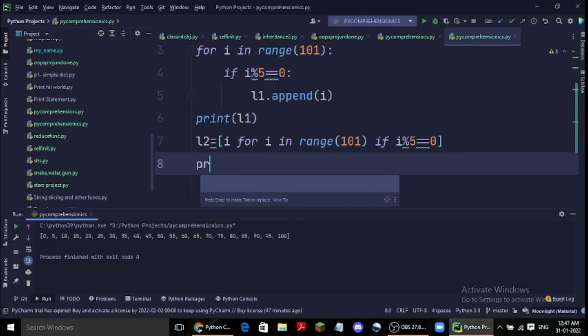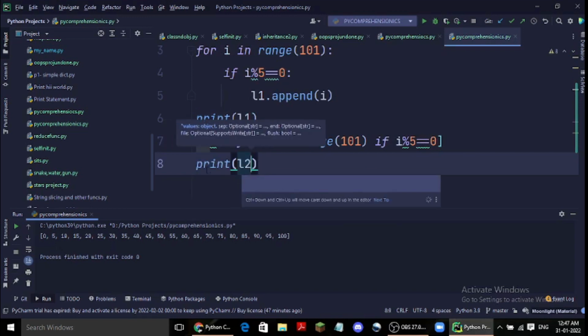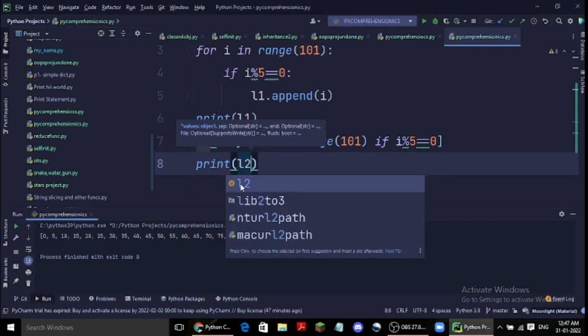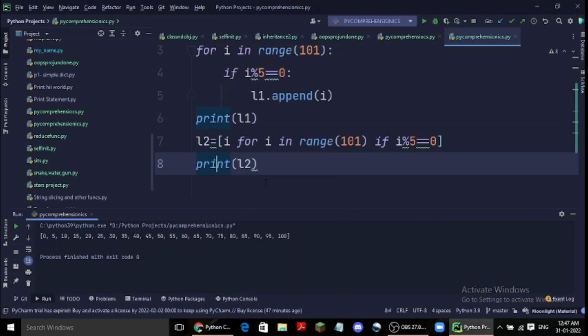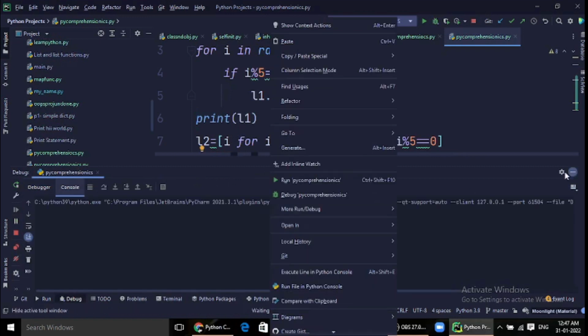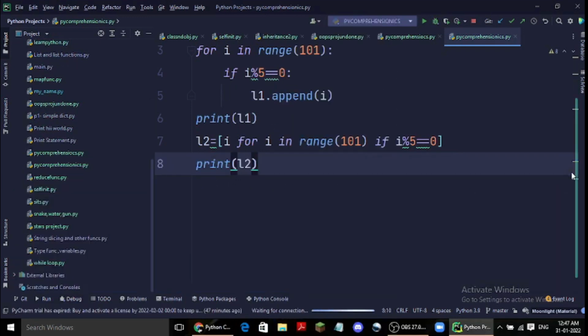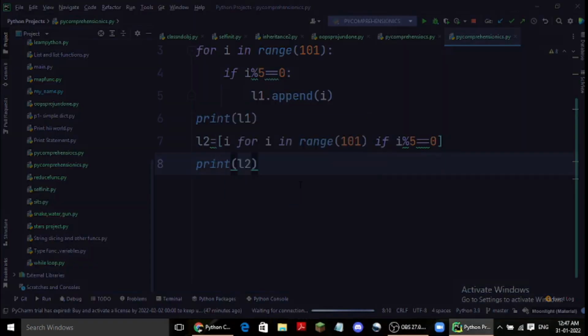Now if I print L2 and run the program, I started debug, stop and rerun.